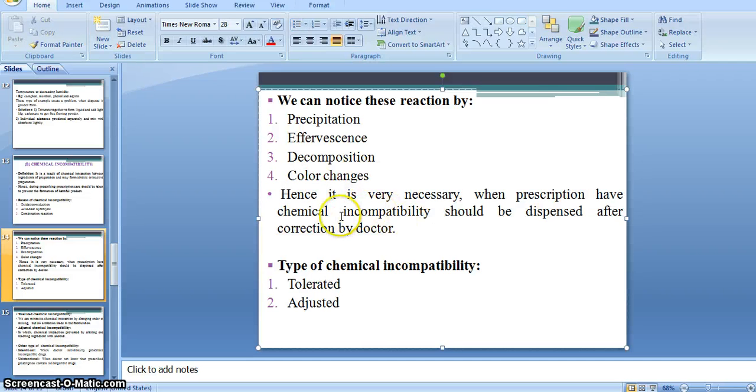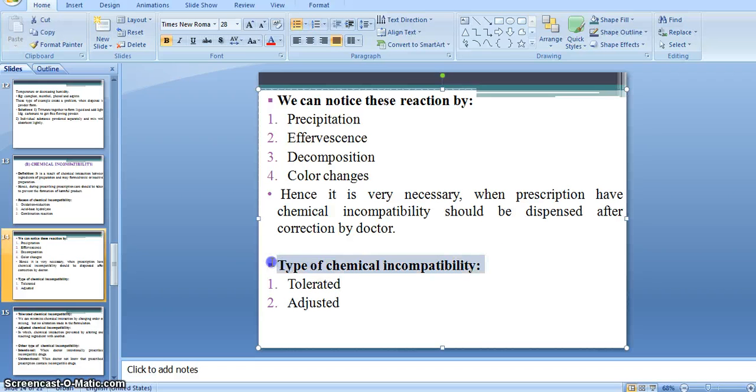It becomes very necessary that if any kind of chemical incompatibility is found in a prescription, then before dispensing, it is the duty of the pharmacist or doctor to correct it properly, right? Okay, then there are some types of incompatibilities.